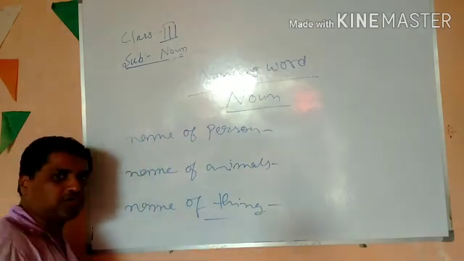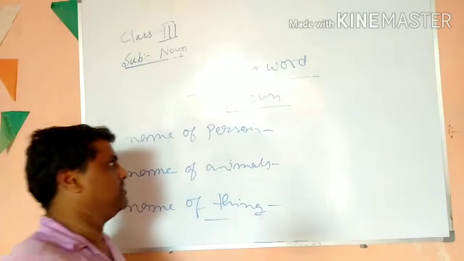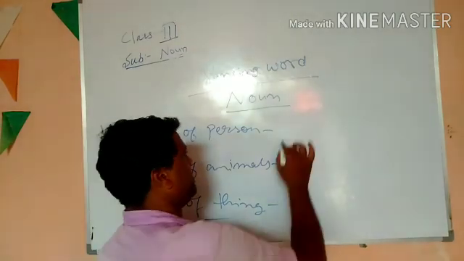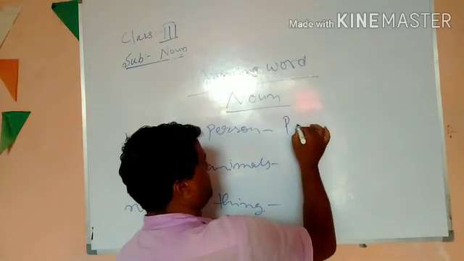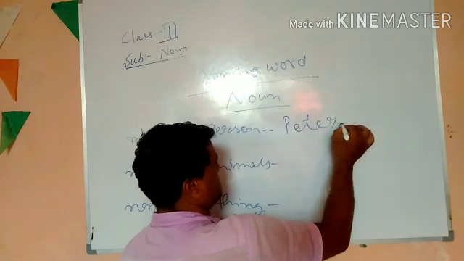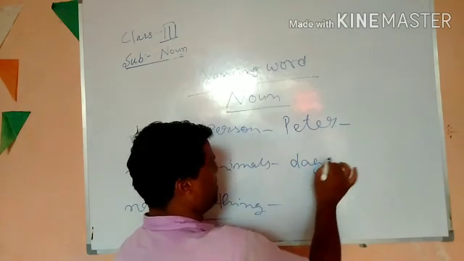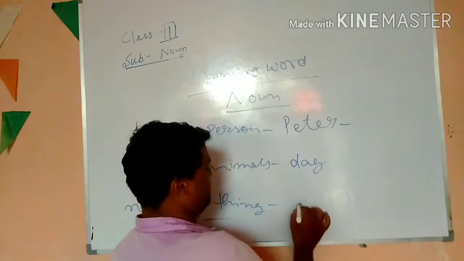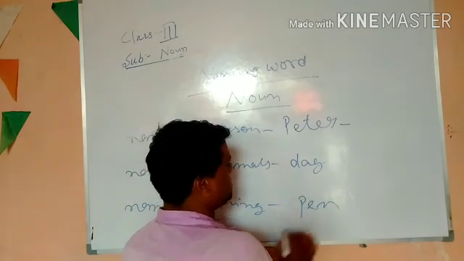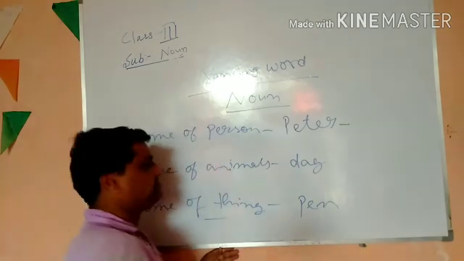Now name of person means what? Suppose your own name. For example, if I say Peter, Peter is a name. It is noun. Name of animals. Dog is an animal. It is noun. Name of thing. Pen is a thing. So it is noun.